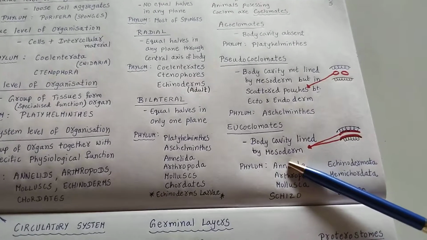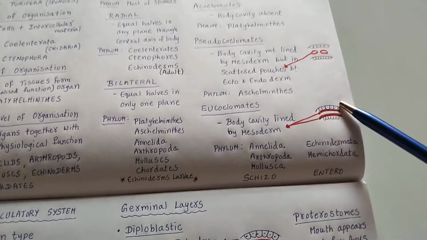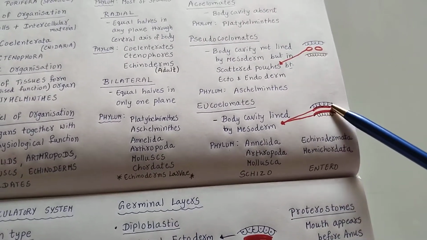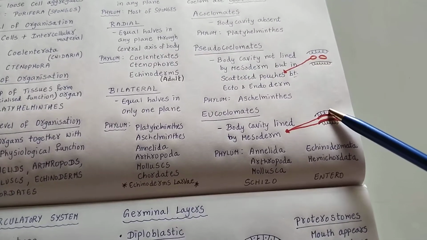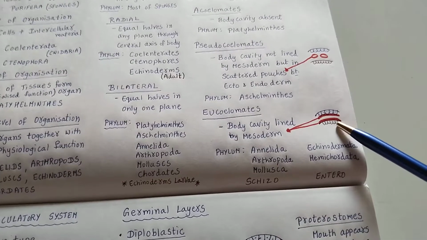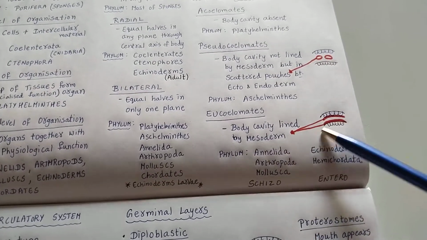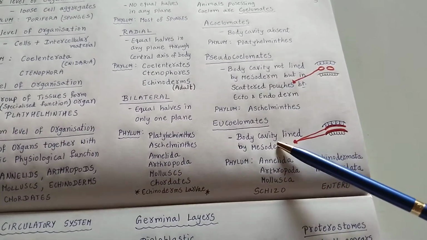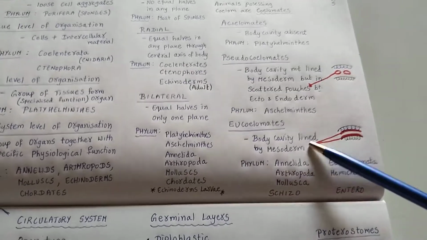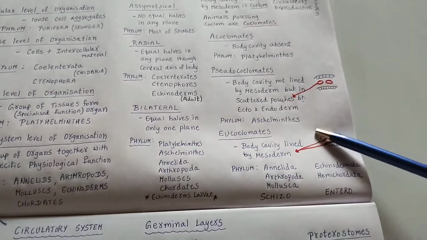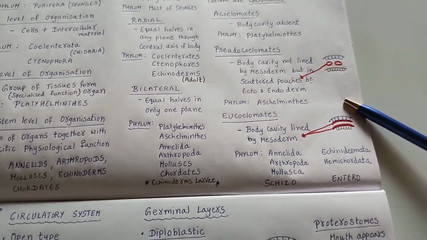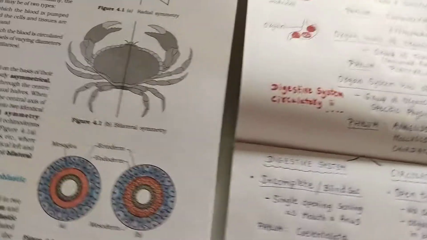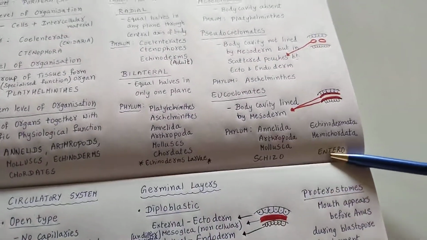Next, coming to the eucoelomate condition, if this is the body cavity, it is lined by the mesoderm. This red colored one is the mesoderm, this is ecto and this is endoderm. So if the body cavity is lined by mesoderm, those come under the eucoelomates. And under eucoelomates, there are again two different types: schizocoelomate and enterocoelomate. But NCERT does not specify that, so no need to worry about what is schizo and what is entero.